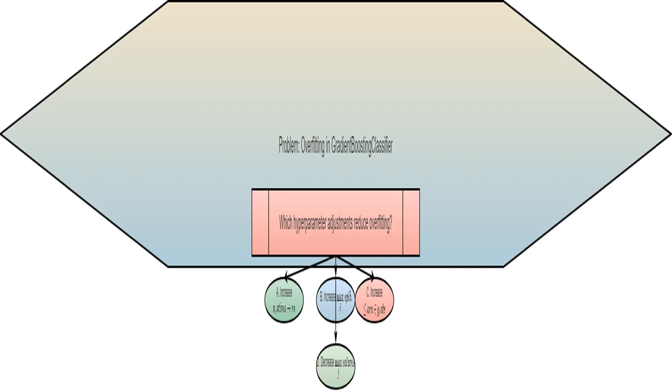I'm tackling a problem where my GradientBoostingClassifier model, which I'm using to predict customer churn, is overfitting. That means it's learning the training data too well, including its quirks and noise, and won't generalize well to new, unseen data. I need to find ways to make it less sensitive to these noisy details.